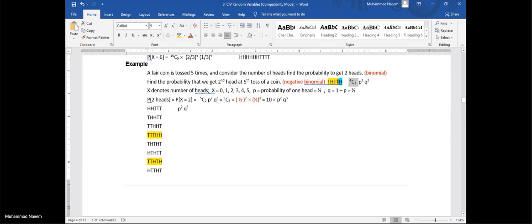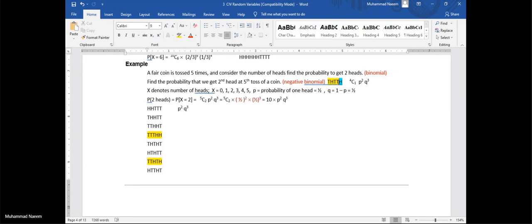Our last outcome is known, because this is our last target, that's why we know. This is the last target, we are stopping there. That's why we know this position, so we cannot change this position. Because if the second head comes at the third toss, then there is no need to toss further, and then we don't have 5 tosses.